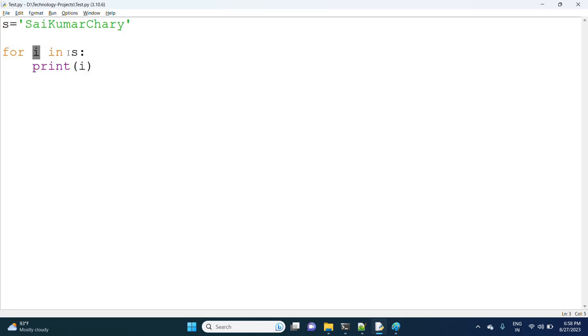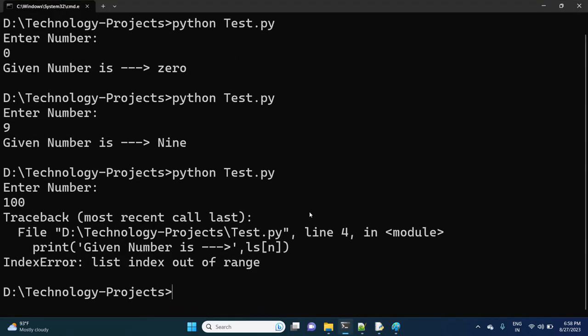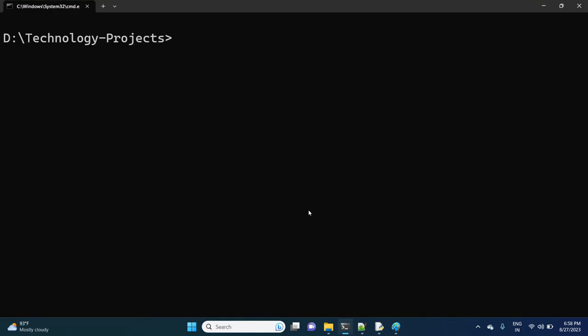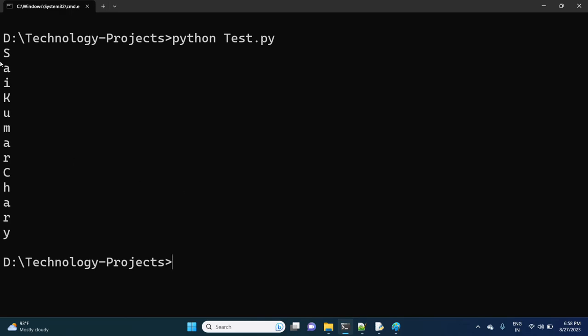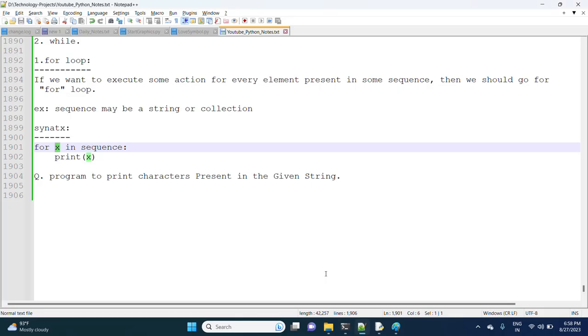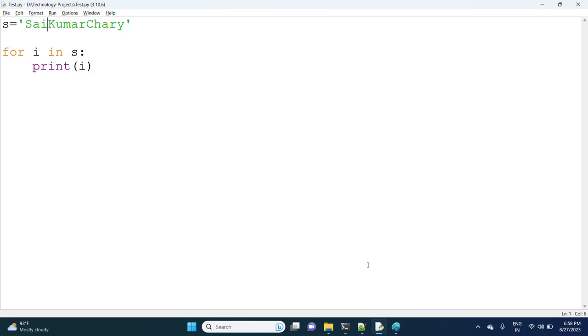For i in s and print i. Now in every line it's going to print one character: s in one line, a in one line, i in one line, k in one line, like that. Now observe the output. First s, next a, i, k, u, m, a, r, chari. In that way we are printing the output.